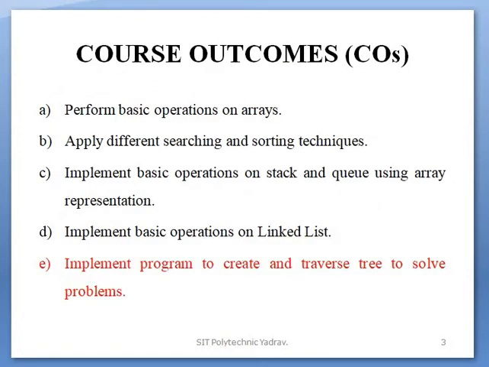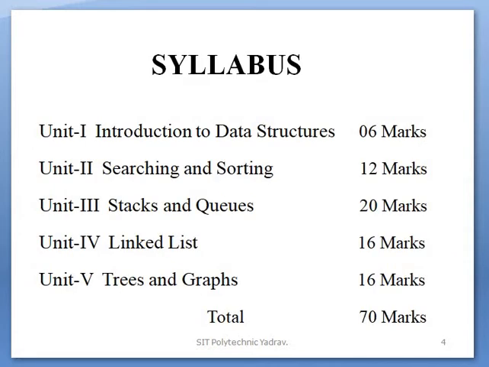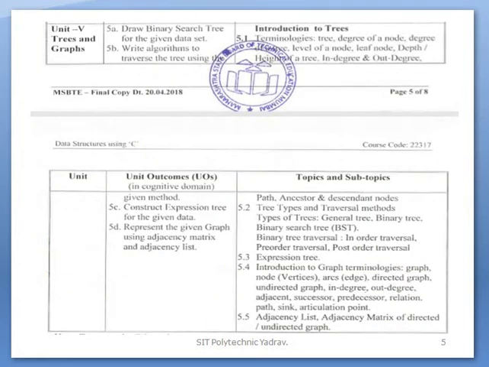Course outcome: after the completion of unit number 5, you achieve which CO? That is, implement programs to create and traverse tree to solve problems. Syllabus: total 5 units are there and there is marks allocation. Here is the syllabus for unit number 5.